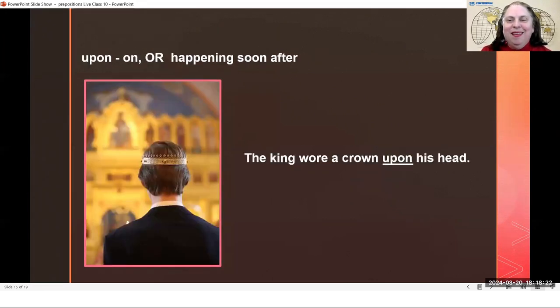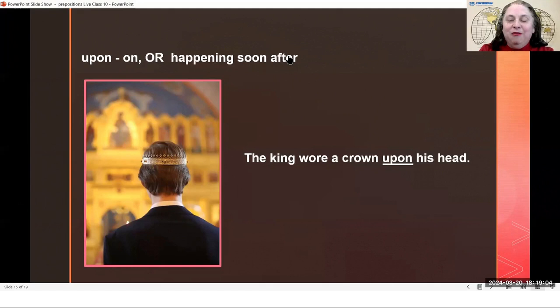Now, upon. Just like alongside, the word upon is a very formal word. Again, I don't think, just like alongside, that people are going to say upon very often. Upon is more likely to be something that you would see in writing and not just somebody talking casually. So if someone is writing something and they want to sound formal or fancy, or they want to use big words and sound intelligent, then they might use upon. And upon can mean on, or upon can mean